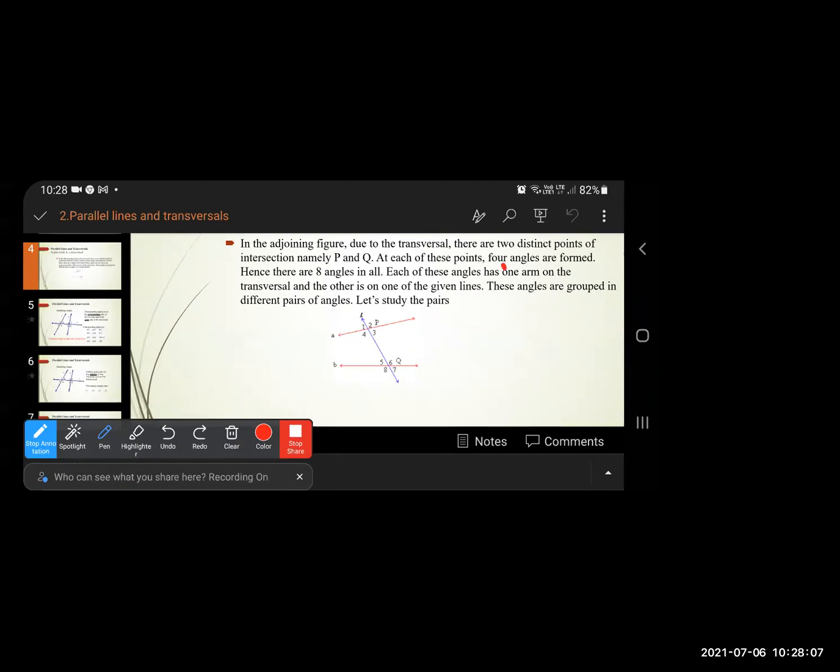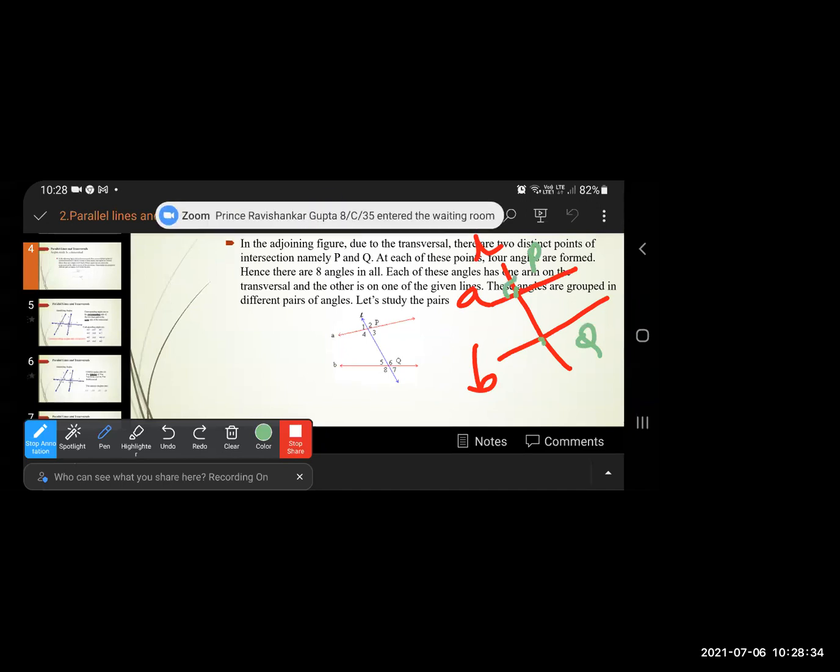In this case, line L is the transversal. Lines A and B are the parallel lines, and this L is the transversal. Now, this is one point and this is another point. So this is point P, and this is point Q. Now, how many angles are formed in this? See, this is angle 1, angle 2, angle 3, angle 4.